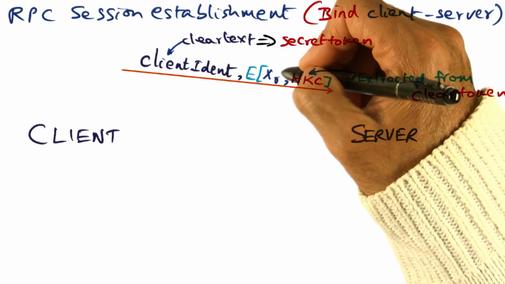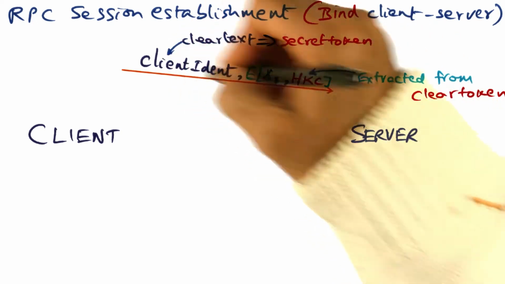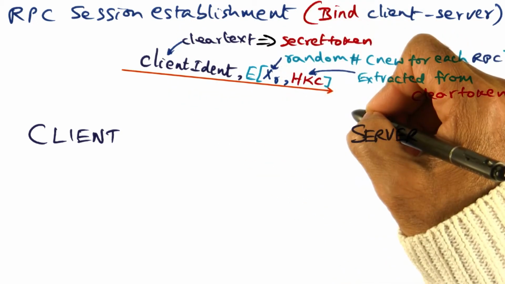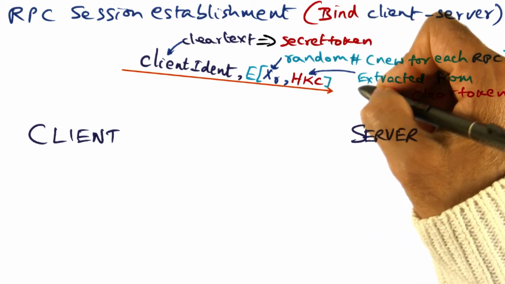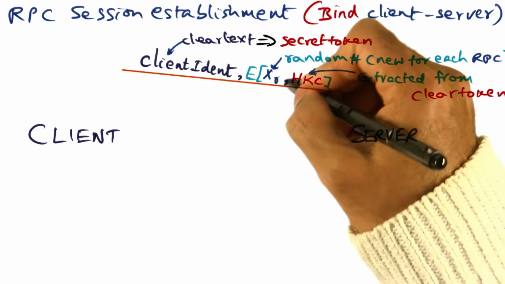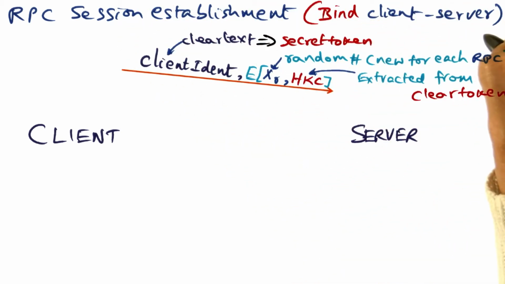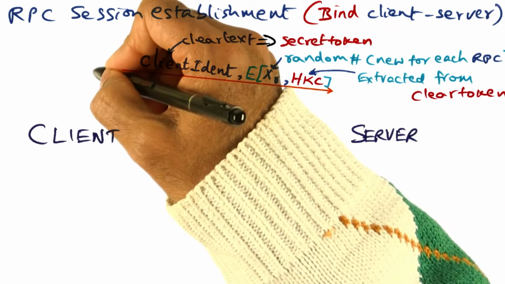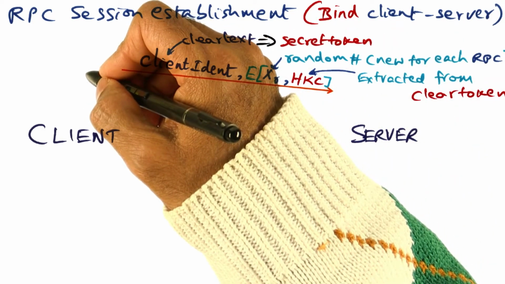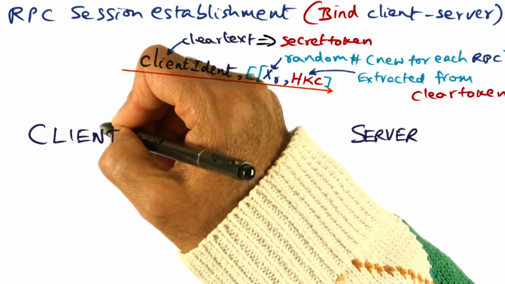Now, what exactly is the message that is being sent? Well, all that is sent for initiating this RPC session establishment is a random number, which is new for each RPC session that Venus is establishing on behalf of this client.